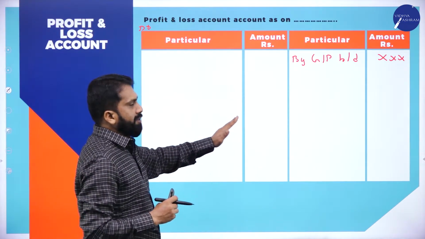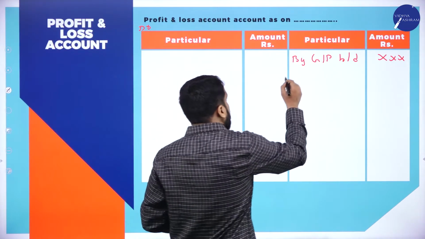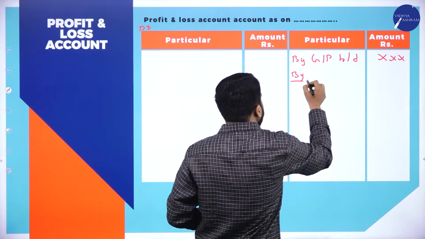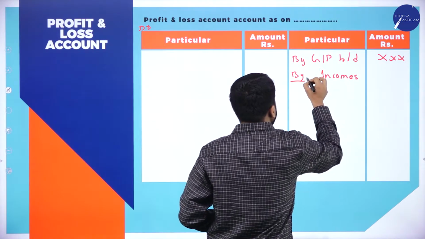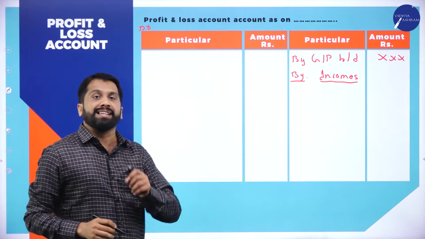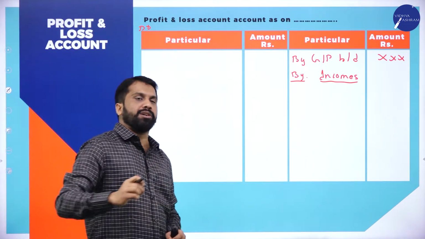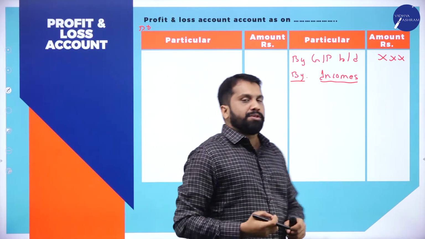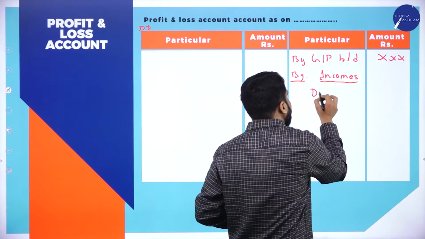Now, once it is done, everything is simple. Now, you should write all incomes. Normally it is indirect incomes. Clear? So, what kind of incomes may you get? Like, you may get discount.